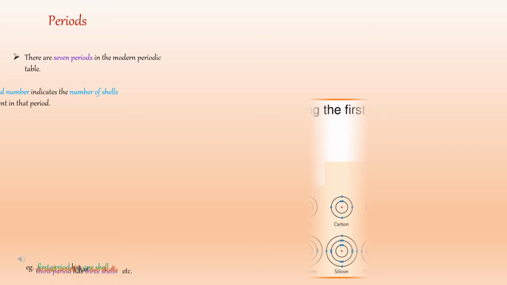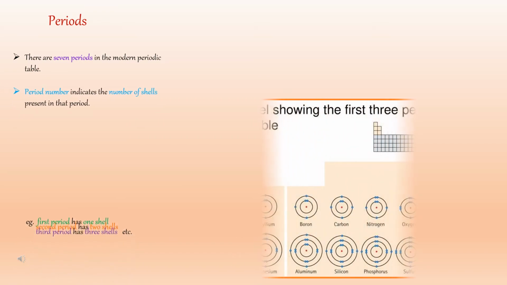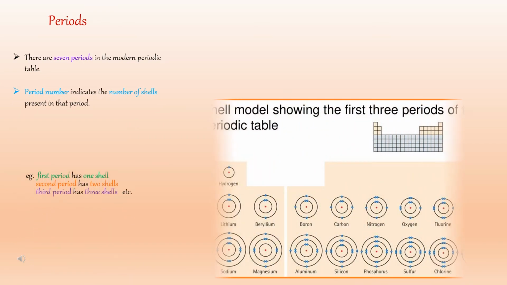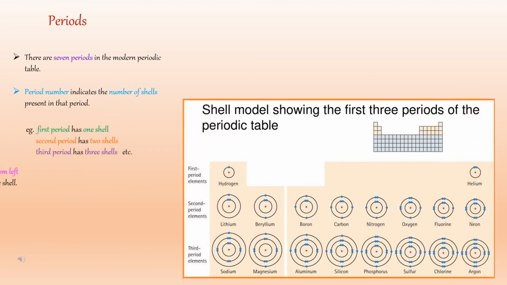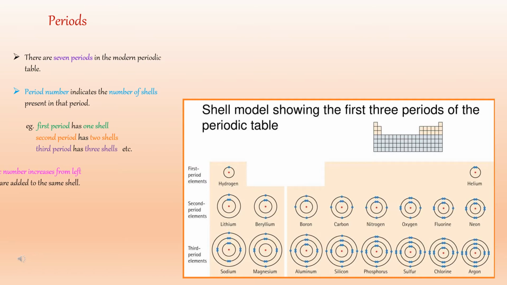Students, like groups, periods of the modern periodic table are also informative. There are 7 periods in the modern periodic table. Period number indicates the number of shells present in that period. For example, the elements from the first period have only one shell. The elements from the second period have 2 shells. And the elements from the third period have 3 shells.